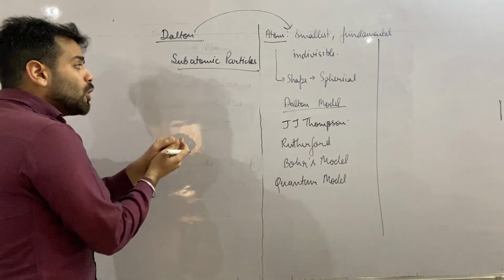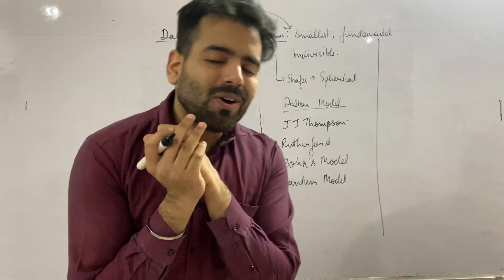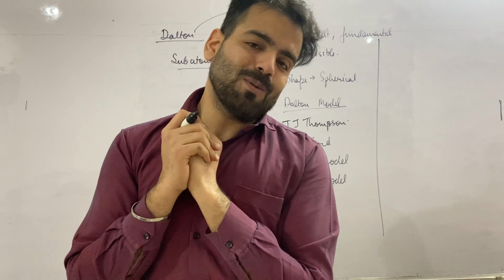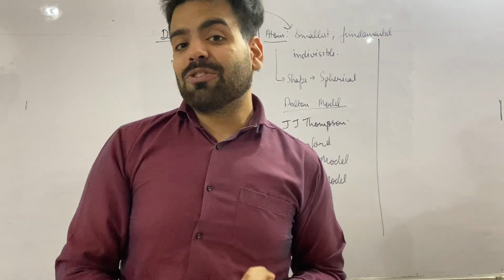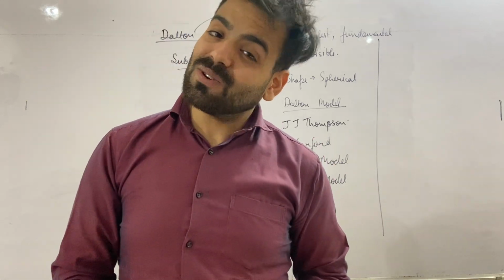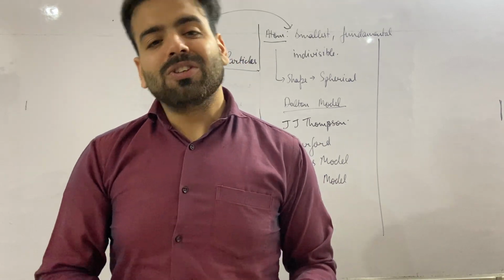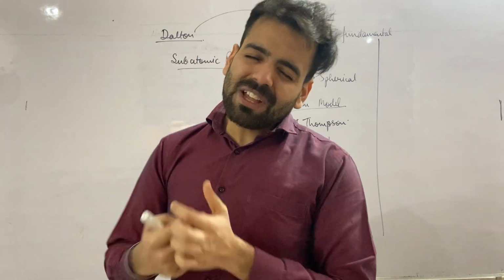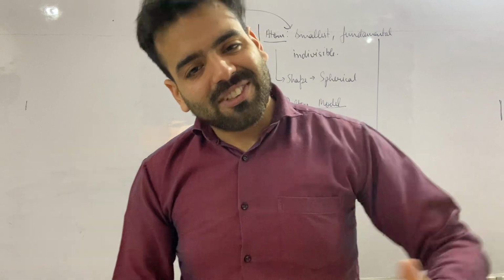Right. So subatomic particles, to be honest, there are plenty of subatomic particles possible. To name a few: electron, proton, neutron, and there are others also, negatron, positron, neutrino, antineutrino. There are various subatomic particles that you will learn in further classes also.